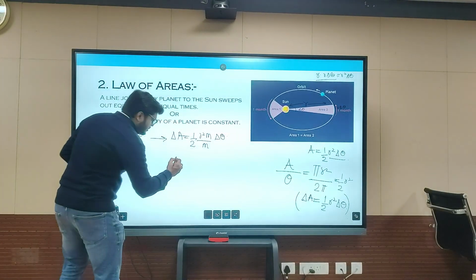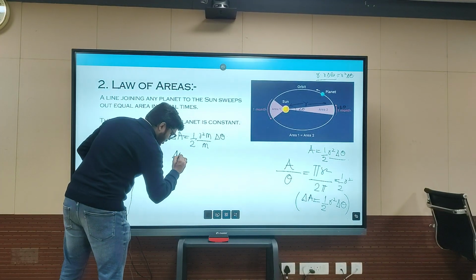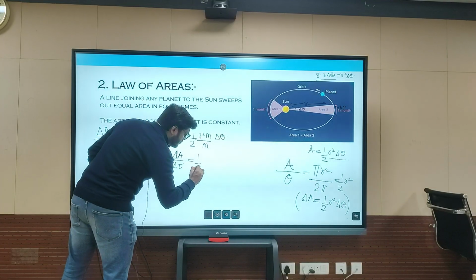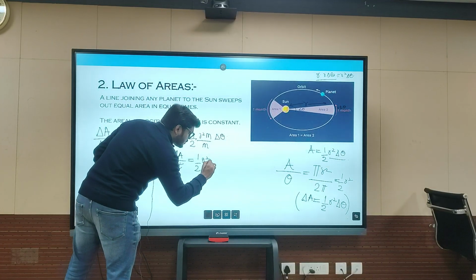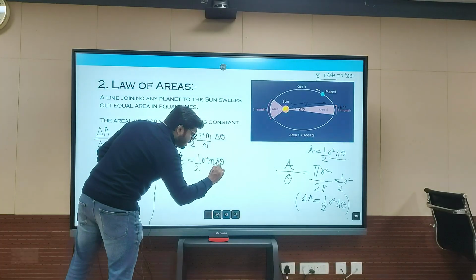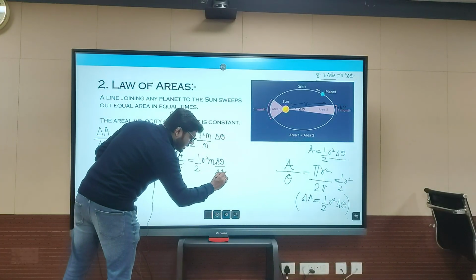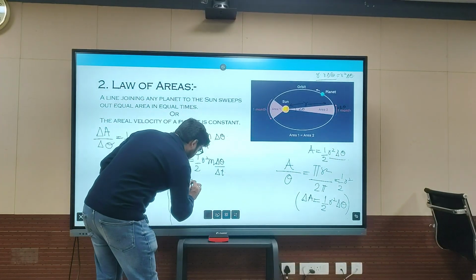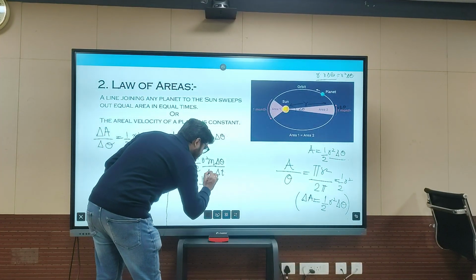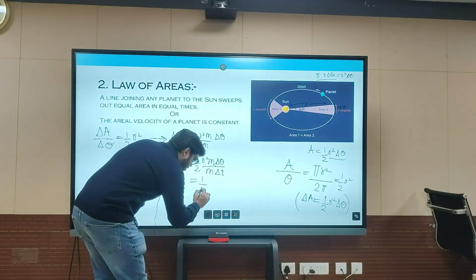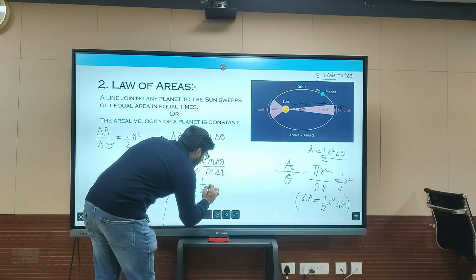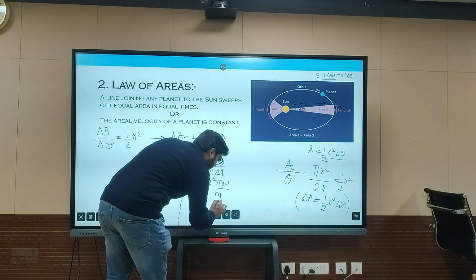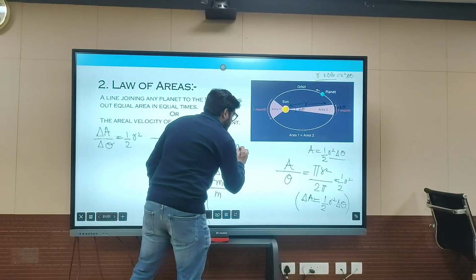So let's take that. Moving forward, you have del A by del t, which is equal to 1 by 2 r square m del theta by del t. Del theta by del t is nothing but our angular velocity omega. Substituting the value, mass will be multiplied in numerator and denominator, 1 by 2 r square m omega by m, and this m omega